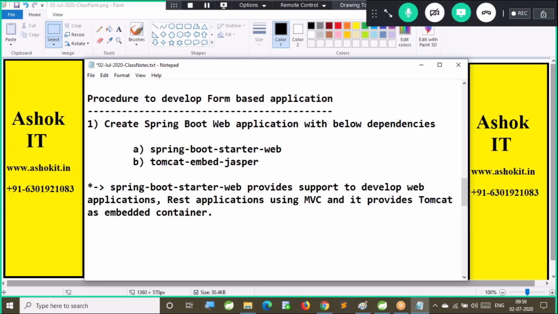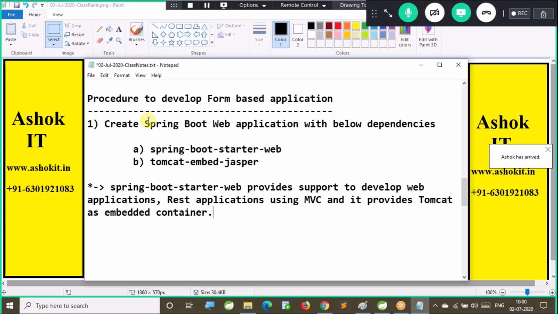So when you add that boot starter web dependency, we get three functionalities. One is that web applications you can develop, like controller based applications. You can develop REST applications also in the MVC style, and it is providing Tomcat as an embedded container for you.